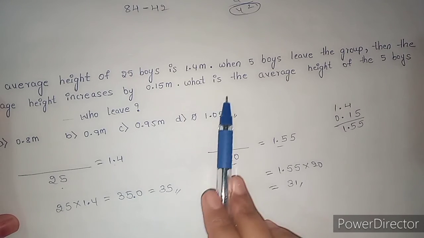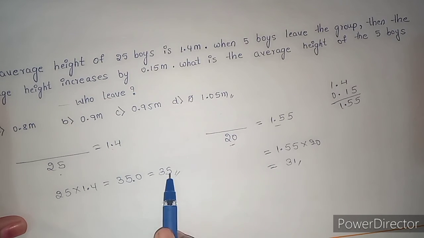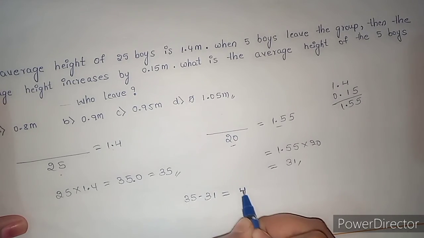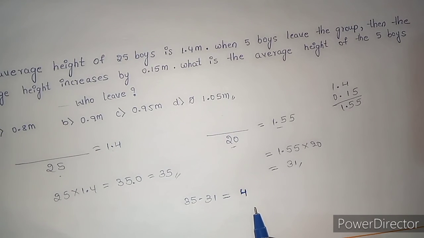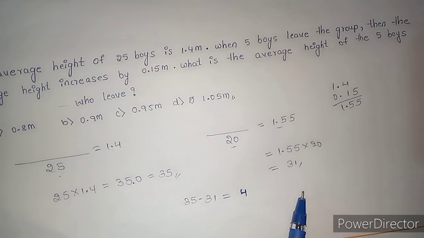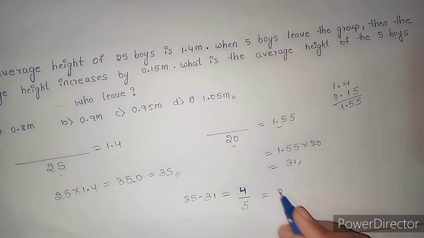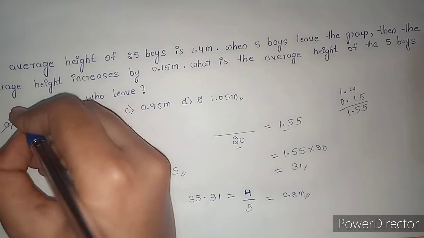To know the total height of 5 boys who left the group, I need to subtract 35 minus 31. I will get 4. Here 4 is the sum of height of 5 boys who left the group, and the question is to find the average of 5 boys. Now to know the average, I need to divide the sum of height of 5 boys by 5. I'll get 0.8 meter. That is option A.